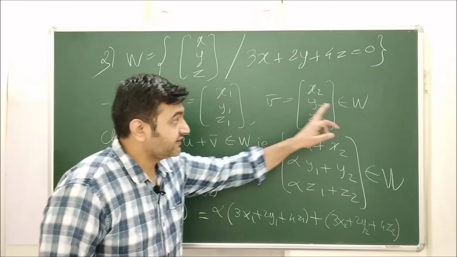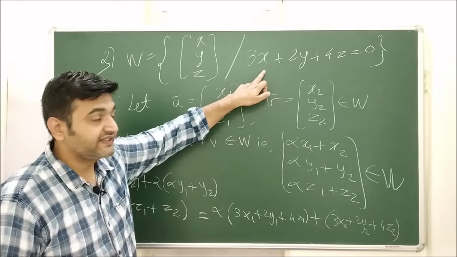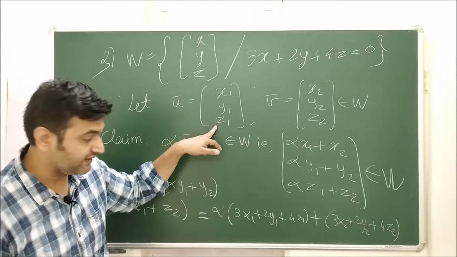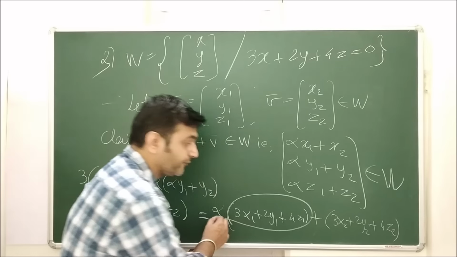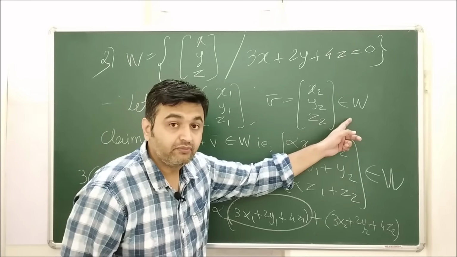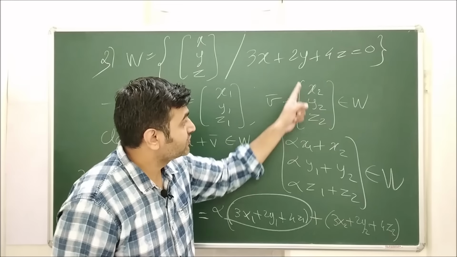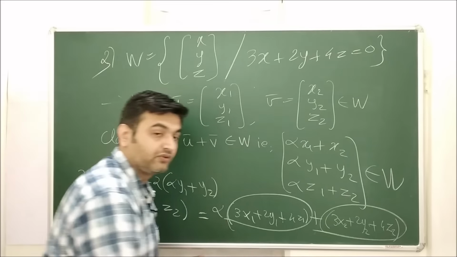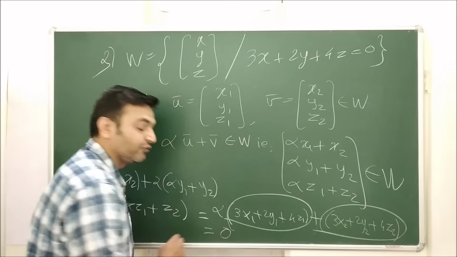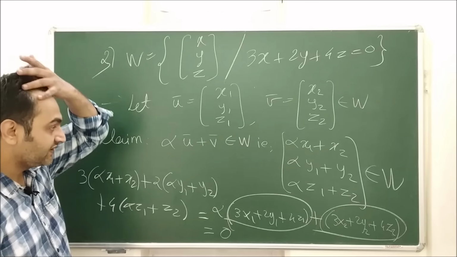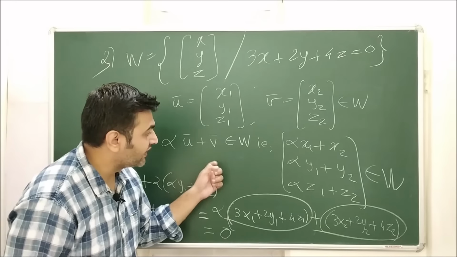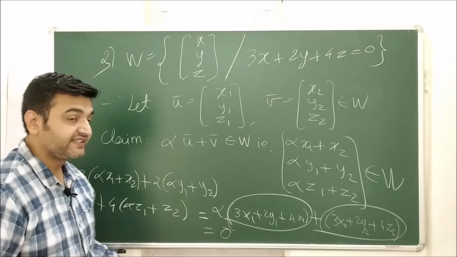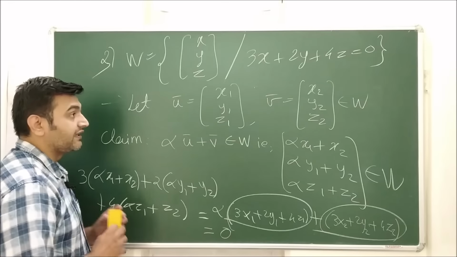But now see, u bar is in W, that means u bar will satisfy this equation. So 3x1 plus 2y1 plus 4z1 is 0. So this term is 0. My v bar is also in W, therefore 3x2 plus 2y2 plus 4z2 is also 0. So therefore this is also 0, and therefore addition is 0. Therefore this vector alpha u bar plus v bar indeed belongs to W. So therefore this subset is a subspace of R3.